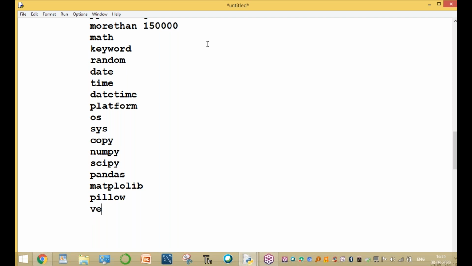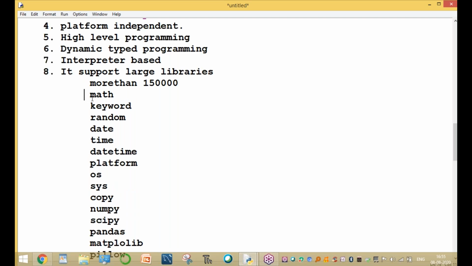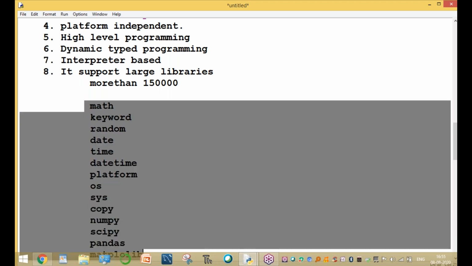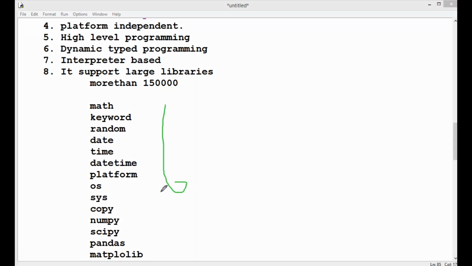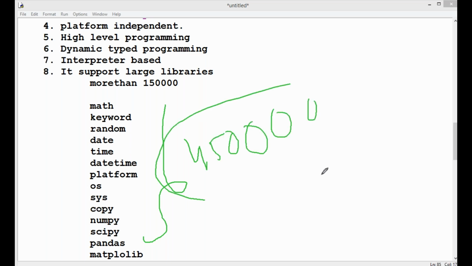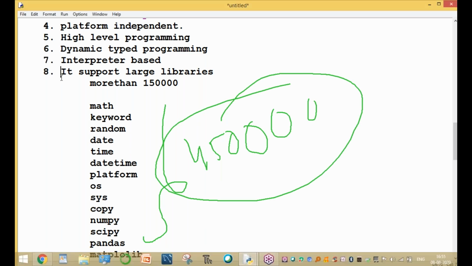Number of modules are available in Python. So there are a number of modules. More than 1,50,000 modules are available. Each and every module again contains a number of variables, constants, and built-in functions. All these modules support more than 4,50,000 inbuilt functions. So these are the important concepts.